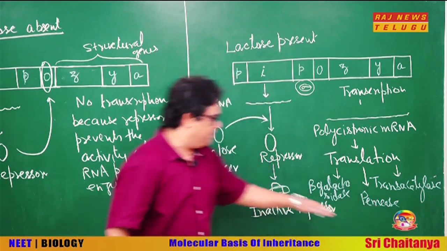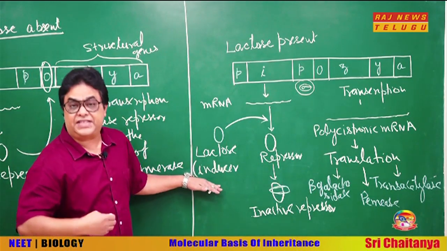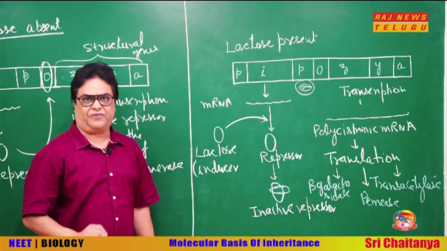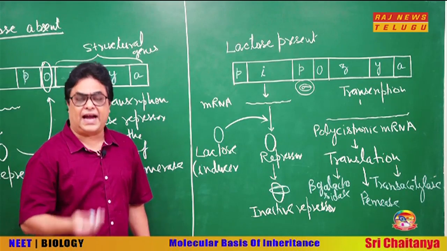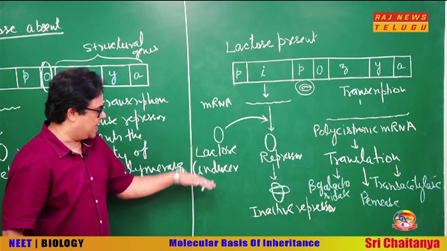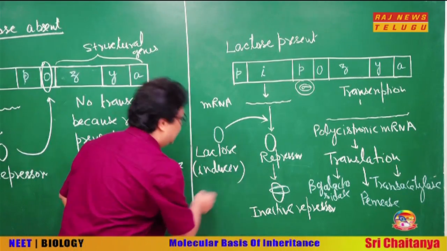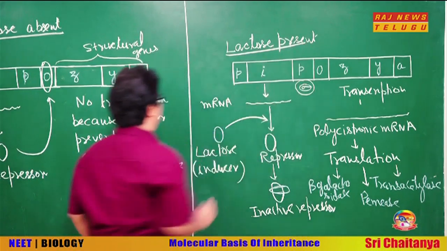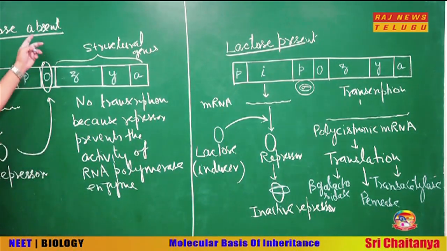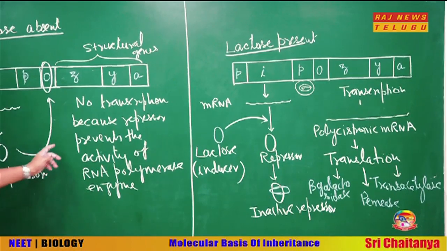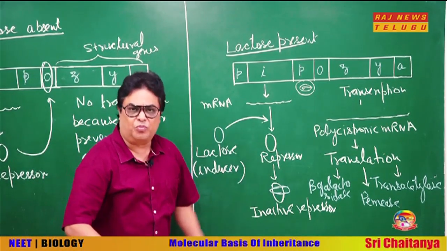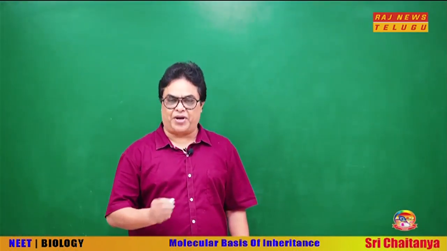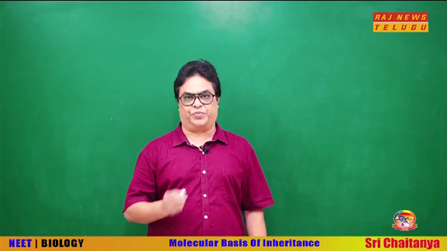So remember, in presence of lactose, to digest the lactose, these enzymes are synthesized. It means in presence of lactose, the operon is active or induced. That is why this lactose is called as inducer. Okay. So you see, very logical thing, when substrate is not present, the operon remains switched off, and when the substrate is present, the operon becomes switched on. Now let us discuss some important points related to the lac operon.